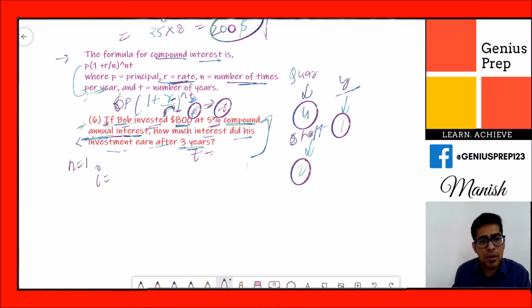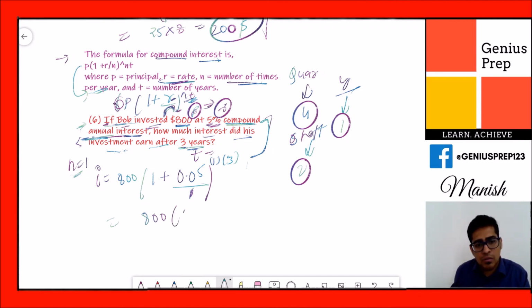We will use the formula: p is 800 multiplied by (1 plus r), where r is the interest rate, 0.05, over n, which is 1, raised to nt, where n is again 1 and time is 3 years. So you solve this: 800 times 1.05 raised to 3.